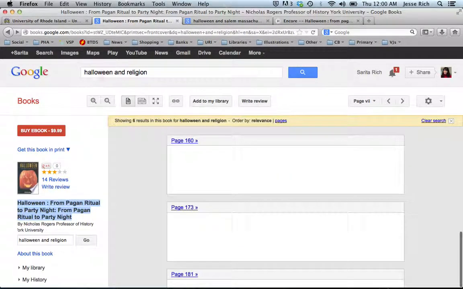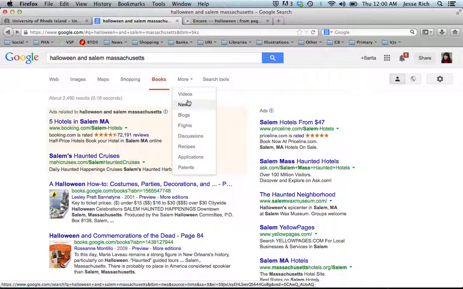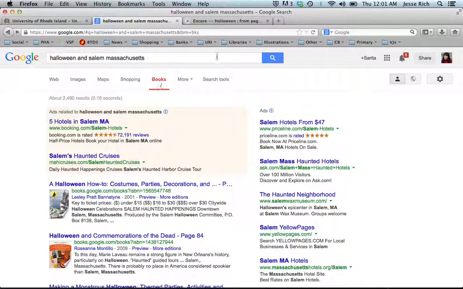So let's try a different keyword search. Different keyword searches on Google. I want books about Halloween history in New England. So let's try Halloween in Salem. Oh, I'm already in books.